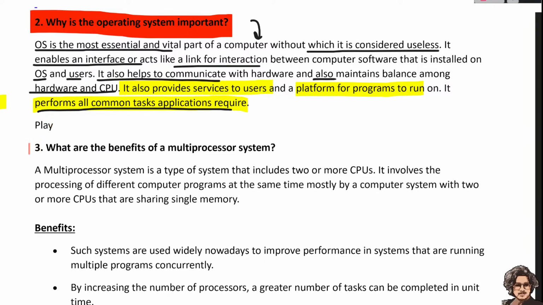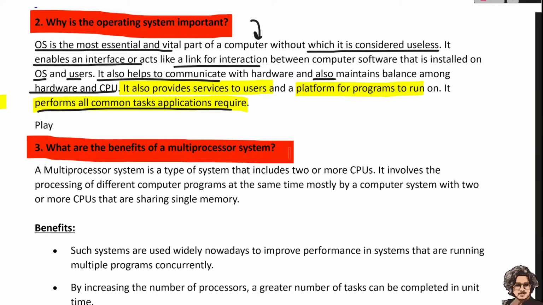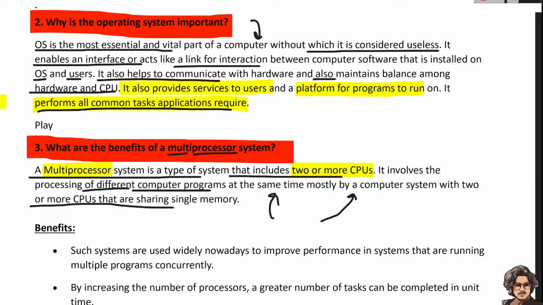Now the third question is, what are the benefits of the multiprocessor system? As the name says, multiprocessor, we have multiple processing units. A multiprocessor system is a type of system that includes two or more CPUs. It involves the processing of different computer programs at the same time, mostly by a computer system with two or more CPUs that are sharing a single memory.